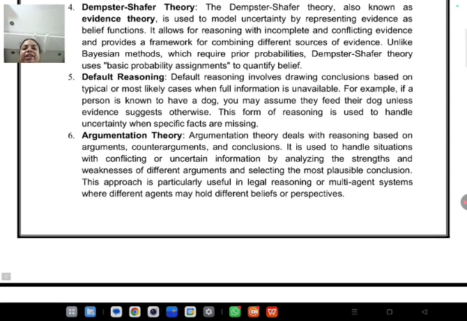Next is default reasoning. Based on some default values, we can say whether the information is correct or not. For example, if I say the student is studying in 5th class, and you want the age of the student, the general value for a 5th class student is around 10 or 11 years. So you can say the default value for a 5th class student's age is 11 years. Like that we can have default values.